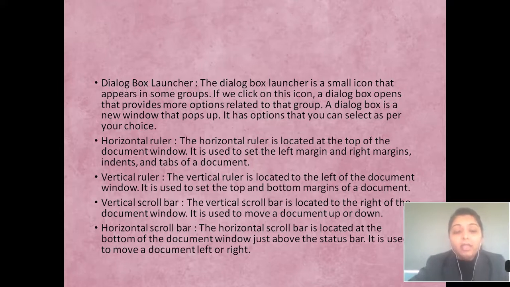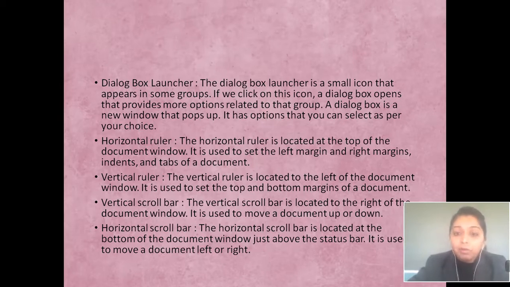Next we are having horizontal ruler and vertical rulers. The horizontal ruler is located at the top of the document window. It is used to set the left and the right margin indents and the tabs of the document. Remember, dear children, what is the horizontal ruler for? It is at the top and is used to set the left and the right margin.